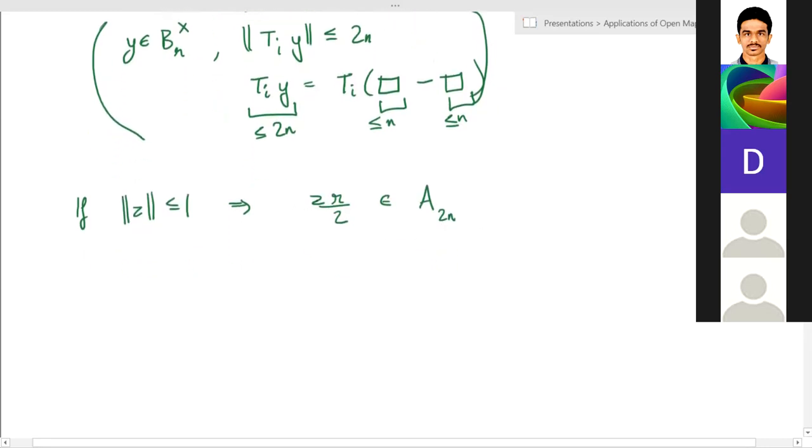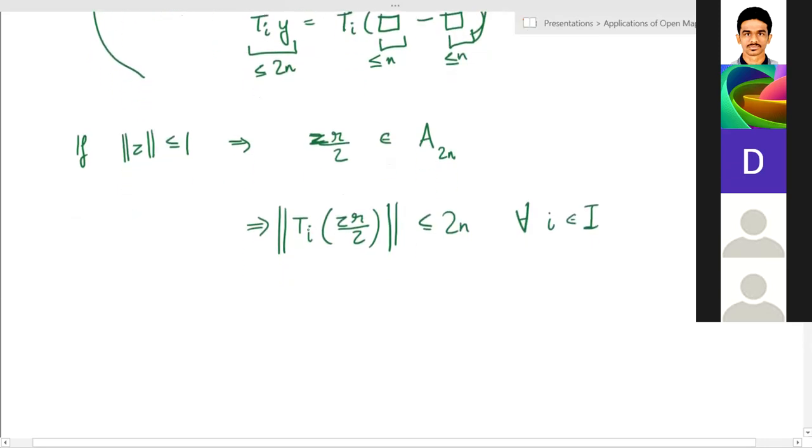So by the definition of A2n, I get that for all i, Ti applied to this element z r by 2, the norm of this is less than or equal to 2n for all i. But now using the linearity of Ti, I can take the scalars out of the norm, so I get that the norm of Tiz is bounded above by 4n by r for all i.